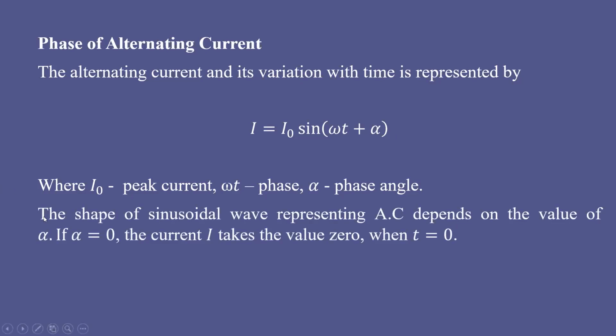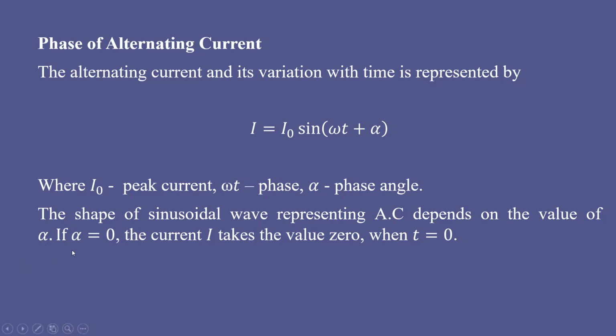Just to remember this, the shape of the sinusoidal wave representing AC depends on the value of alpha. If alpha equals 0, the current I takes the value 0 when t equals 0. When AC is represented in the form of a sinusoidal wave, the value of alpha decides the shape of the sine wave.